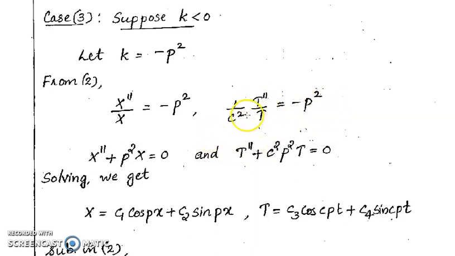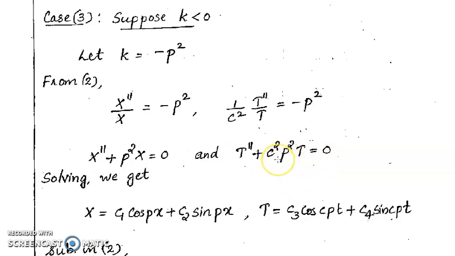And that is the same as T double dash plus c square p square T equal to 0. And here also we convert to symbolic form. T double dash is d square capital T divided by dt square, so we take capital D equal to d by dt. Then we have capital D square plus c square p square into T equal to 0. That is, the auxiliary equation is m square plus c square p square equal to 0. On solving, we get m square equal to minus c square p square. That is, the roots are plus or minus icp.